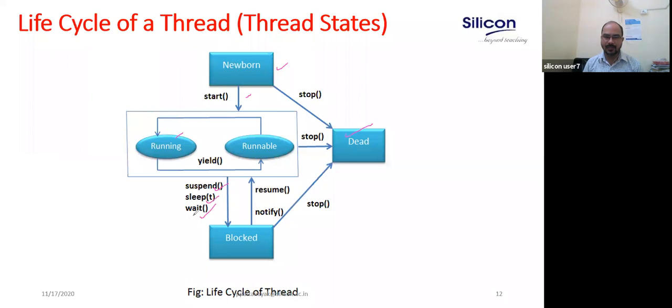These are functions that block the thread temporarily. Once the block time is over, for example the thread was sleeping for t milliseconds and that time is over, it can be resumed and come back to the runnable state. When the processor is ready, it moves to the running state. When it is blocked, you can also stop the thread, so the thread can be dead. These are the stages a thread generally undergoes when you execute.